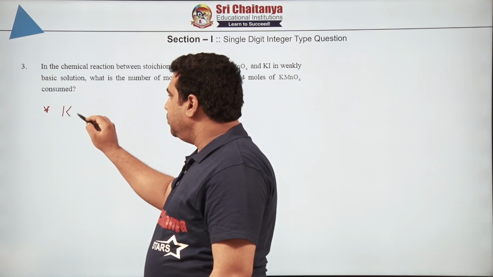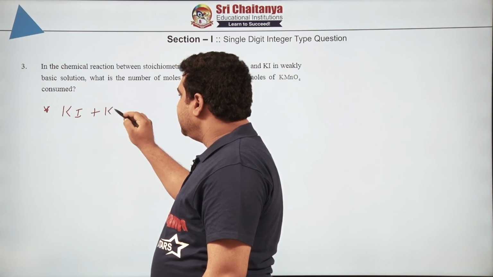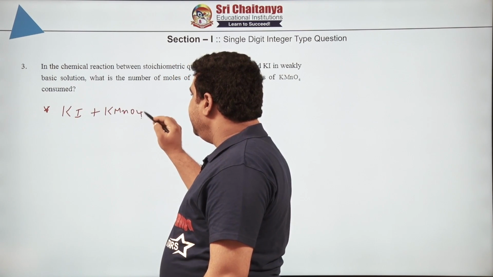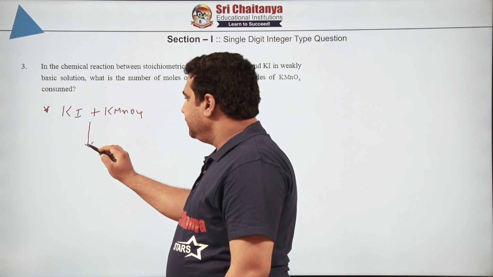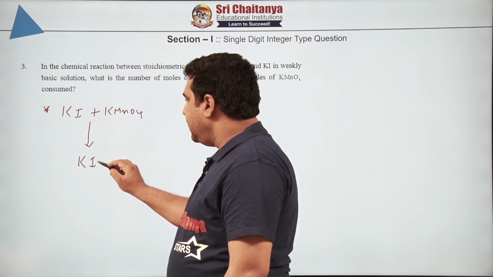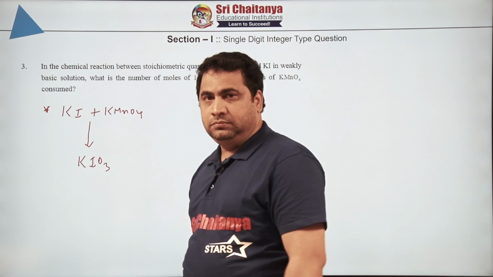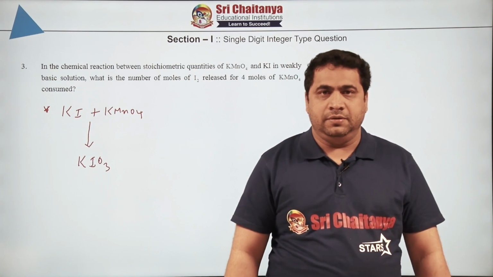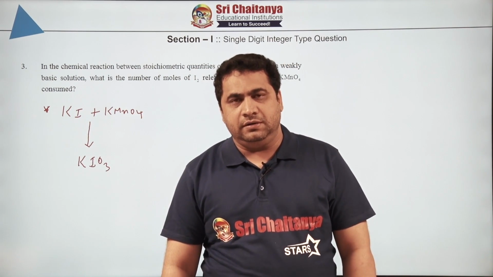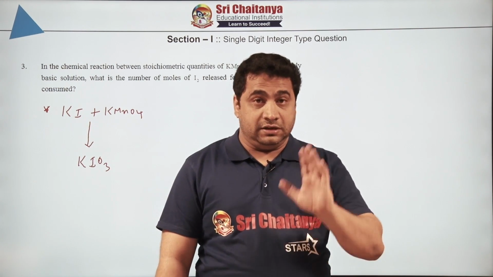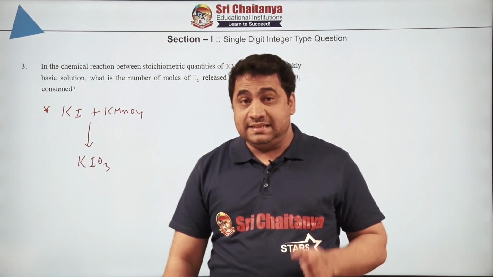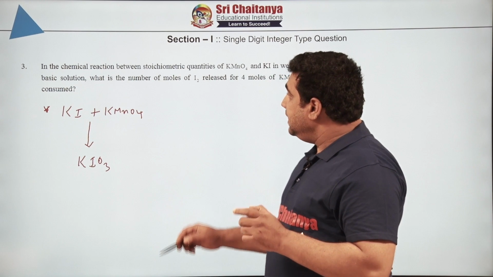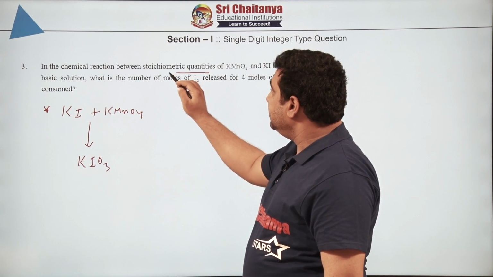They will think that potassium iodide will react with KMnO4 in which medium? Basic medium, and it converts mainly into what? KIO3, the respective iodates, and they will say where is iodine formed here? So the answer is 0, they will say. Okay, that is one way of thinking, but since he is saying the number of moles of iodine released,